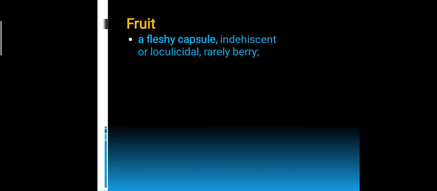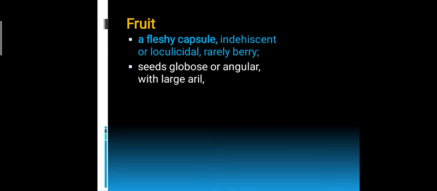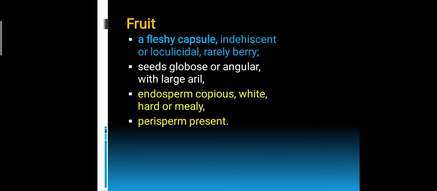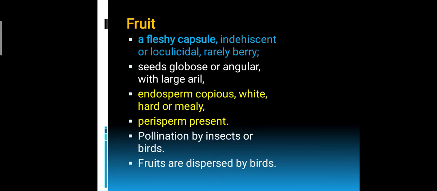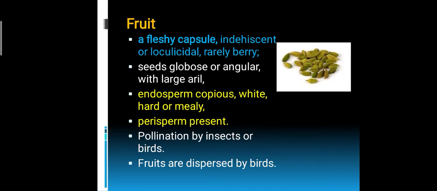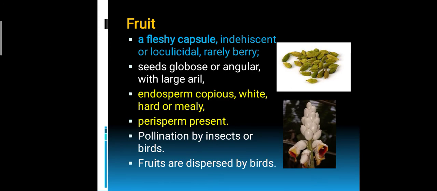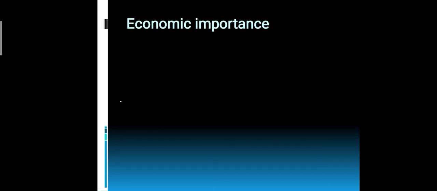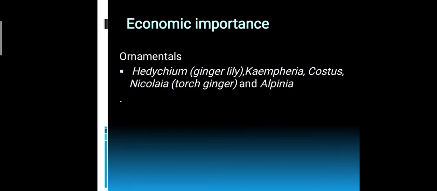Now look into the fruit. The fruit is a fleshy capsule, indehiscent or loculicidal, rarely a berry, and seeds are globose or angular with arillate seeds, and copious endosperm is also present, perisperm present. Pollination is generally by insects and fruit dispersed by birds. See the fruits. This is elaichi, then Globba, and look into the economic importance.